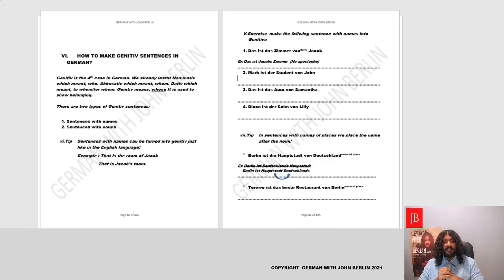Today we'll be doing a very interesting topic. It's called how to make genitive sentences in German. Now, what is genitive? It's the fourth and last case in the German language.